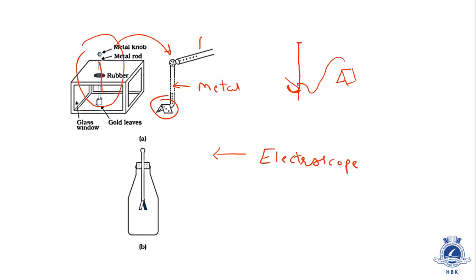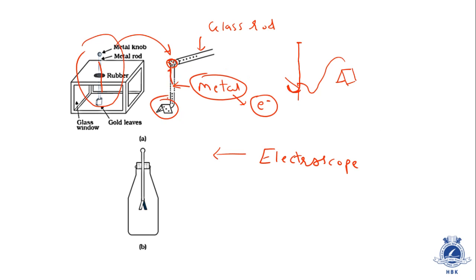Now, imagine suppose there is a glass rod. We have studied that when the positively charged glass rod is brought near this metal knob, negative charge gets deposited over here. Why? Because metals have free electrons, and those free electrons are always attracted towards the positively charged rod. As a result, electrons will diffuse into the upper part.